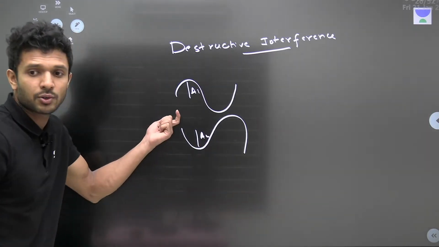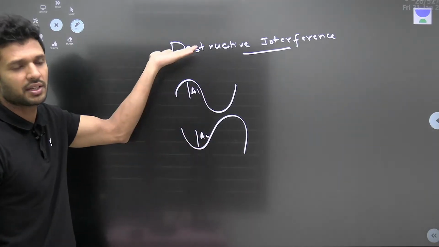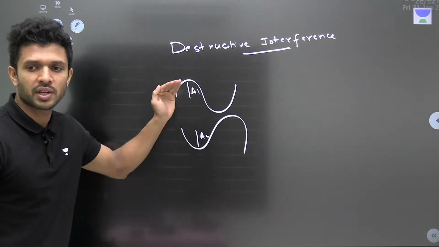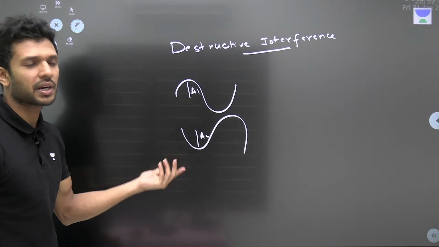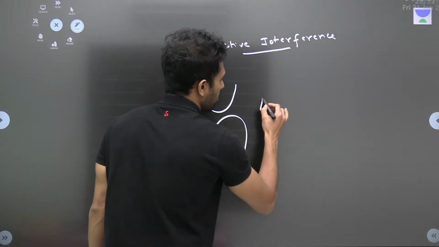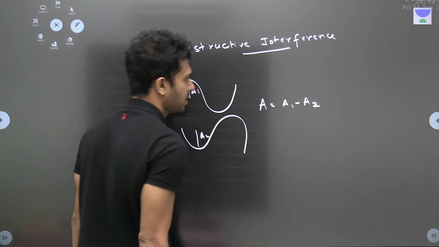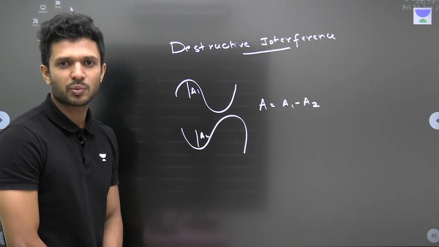The waves are trying to displace the point in opposite directions. The upper wave is trying to displace it upward and this one is trying to displace it downward. So what will happen? What will the net amplitude be? It will cancel, meaning net amplitude A will be A1 minus A2. Why A1 minus A2? Because of opposite directions.